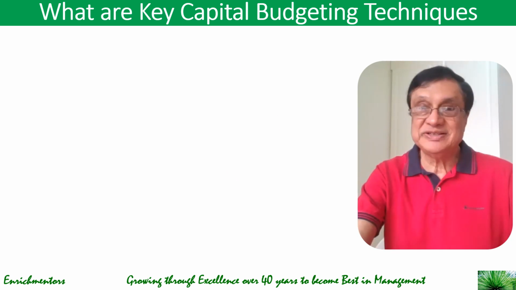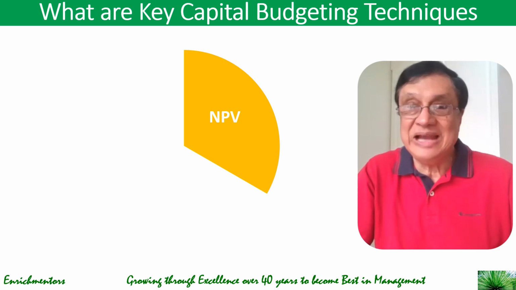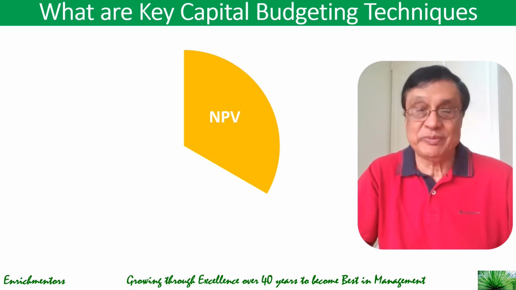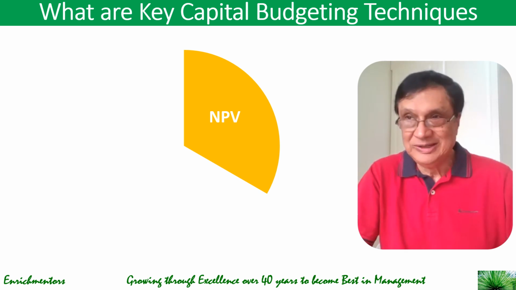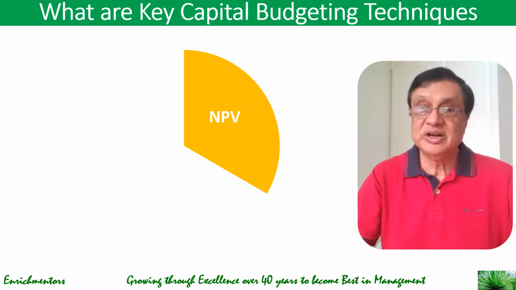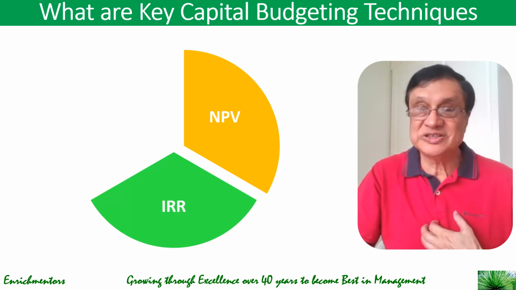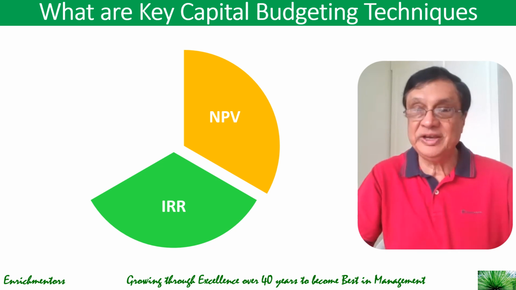The first one is NPV, that measures the dollar amount of value created or lost by a project. You invest that $1 million. What is the value it will generate in today's terms based on the future that you will have? Second is IRR, which measures the percentage return on investment of that $1 million you're making.